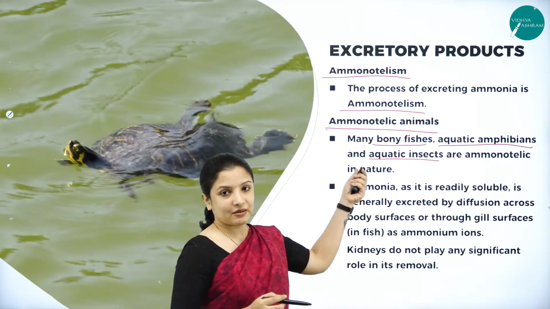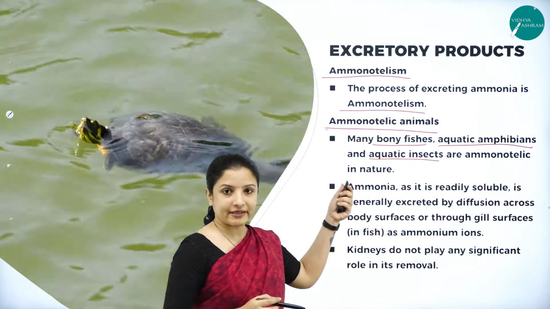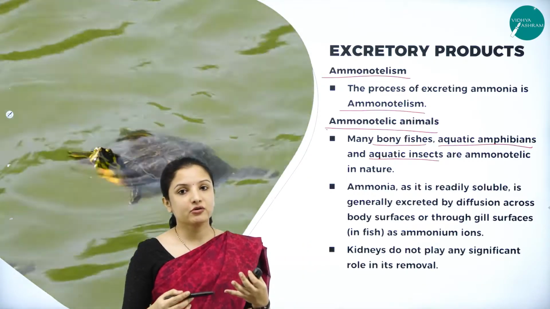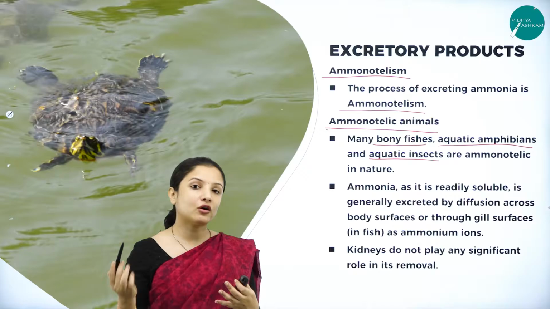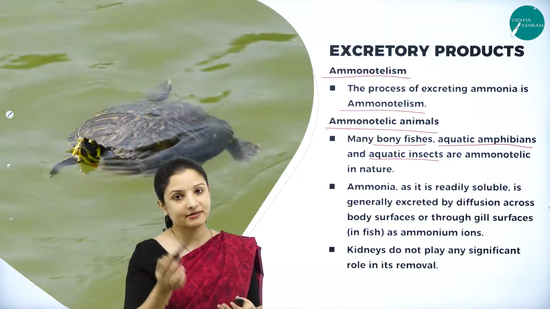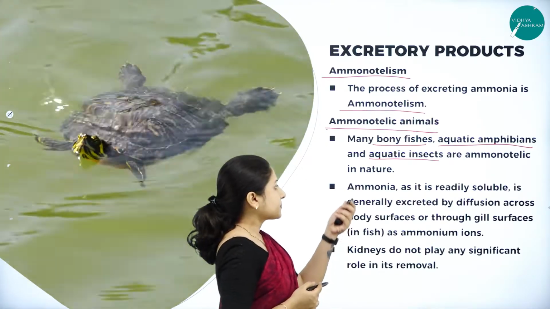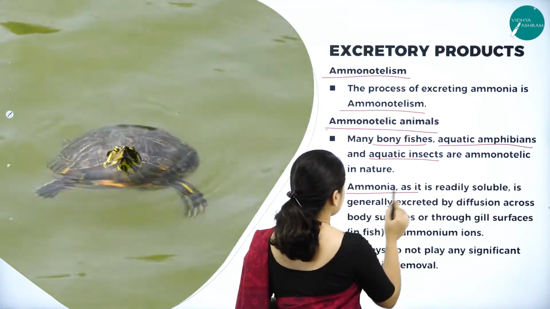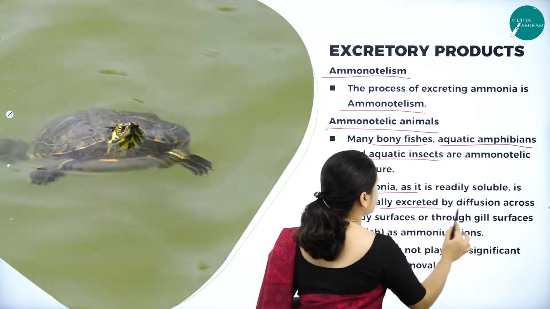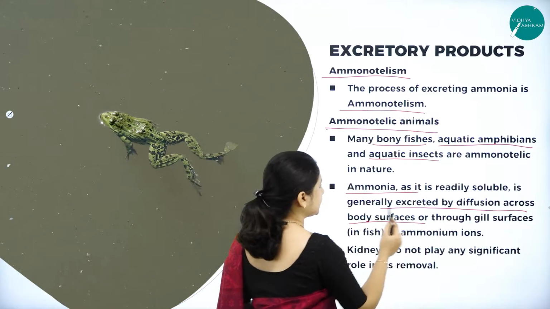And because these animals are in water itself, the body can make use of more water for the elimination of excretory waste. But that is not the case with desert animals. So they exhibit uricotelic behavior. Ammonia, as it is readily soluble, is generally excreted by diffusion across the body surface.